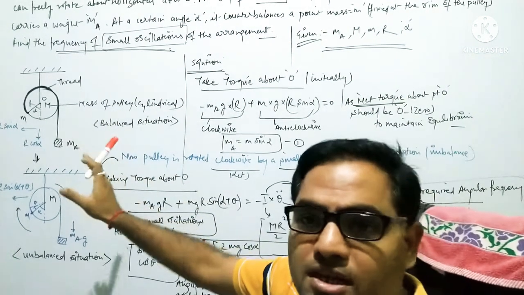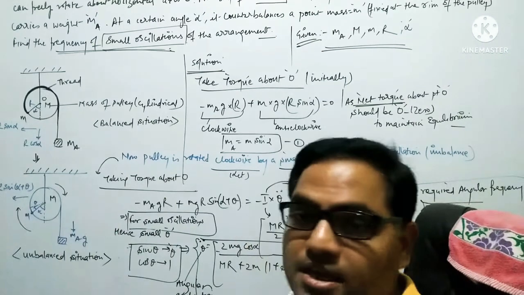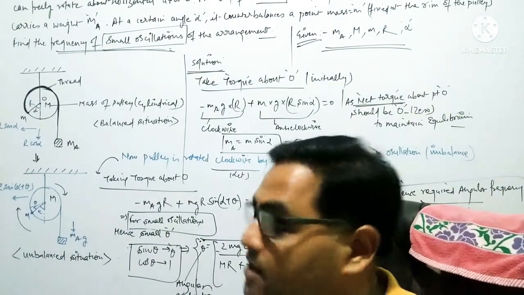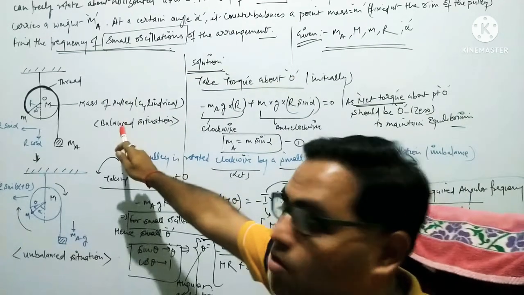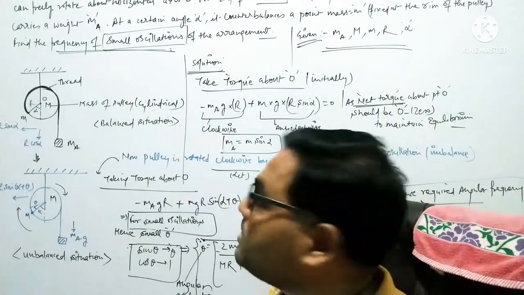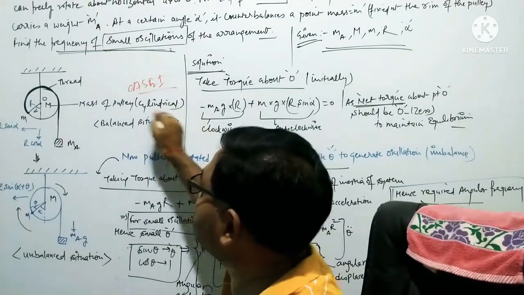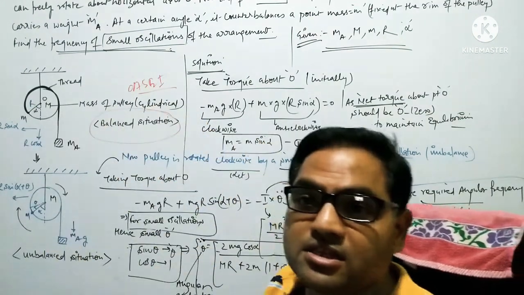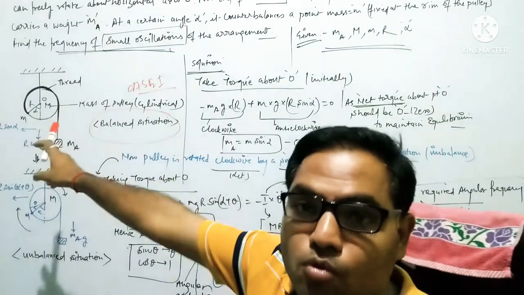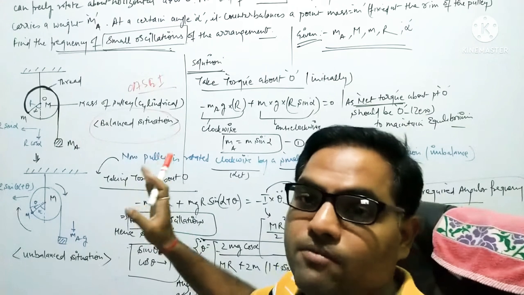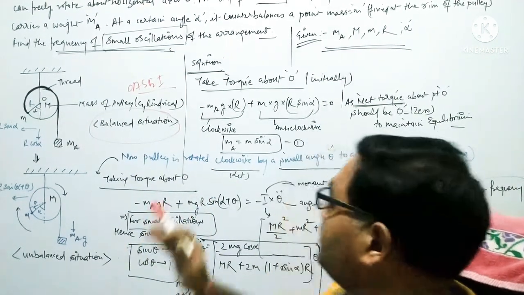This is a very simple question, nothing to worry about, but just concentrate on the methodology we are adopting. The first thing, we take the torque about the point O, because in case 1 the system is in equilibrium position. In case 1, the system is in a balanced situation. Since the system is balanced, the net torque about the point O should be 0, and that will give us a very clear equation.